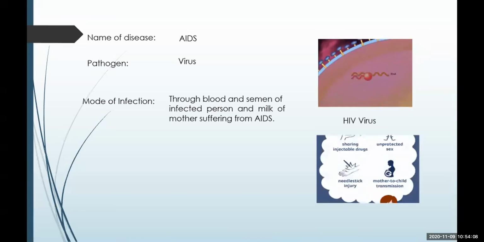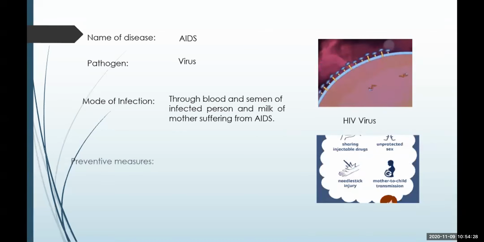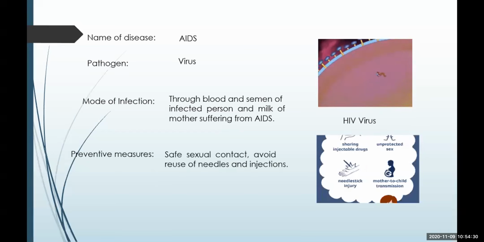Okay, so sharing injectable drugs, unprotected sex, needle stick injury, or from mother to child are the modes of transmission of this disease.